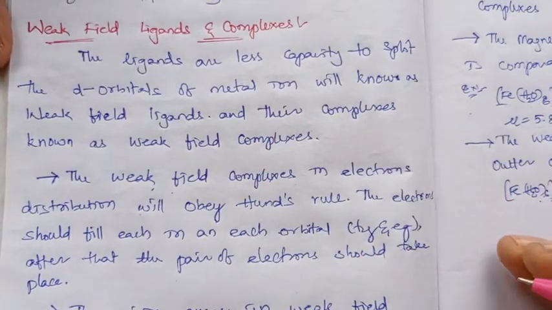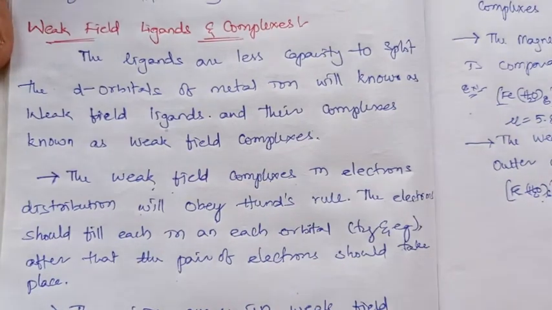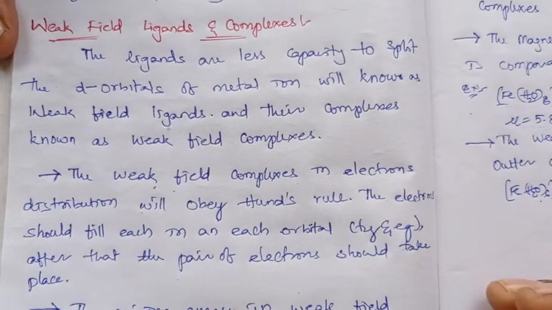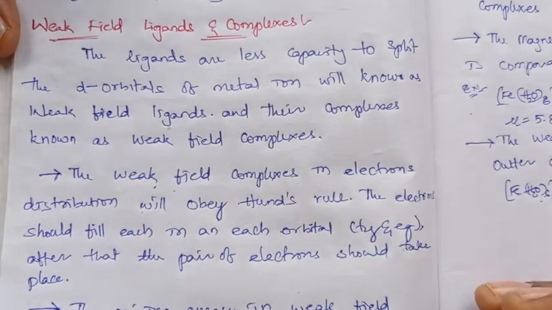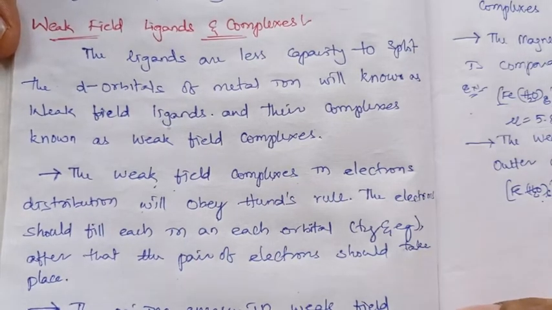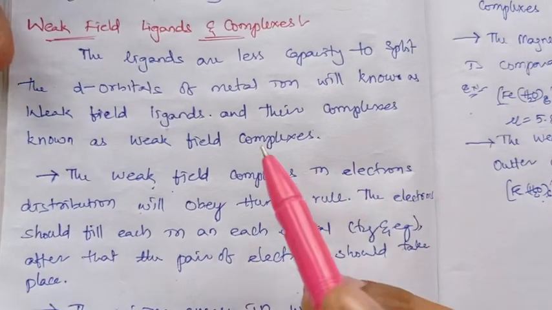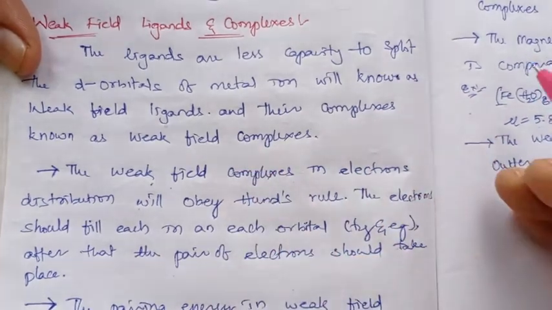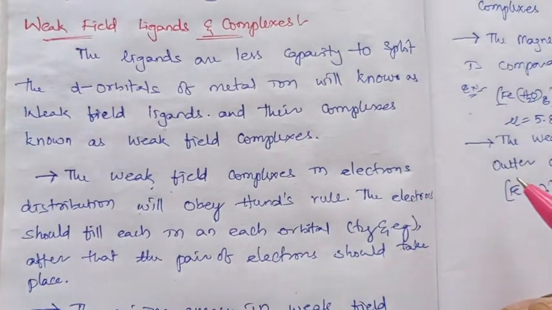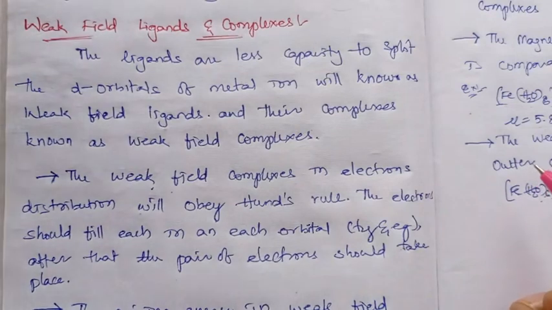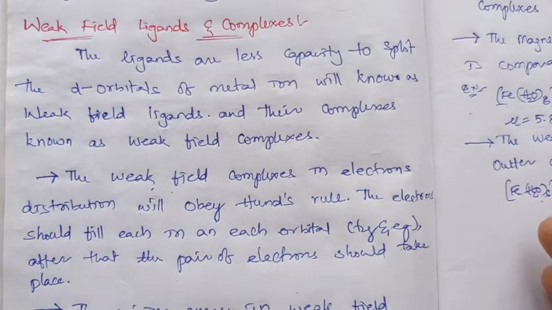D orbital splitting ability, when it is low for the ligands, will be called weak field complexes. The weak field complexes are formed by weak field ligands. If the ligand's ability to split the d orbitals is less, the ligands will be called weak field ligands, and their complexes are known as weak field complexes, right?